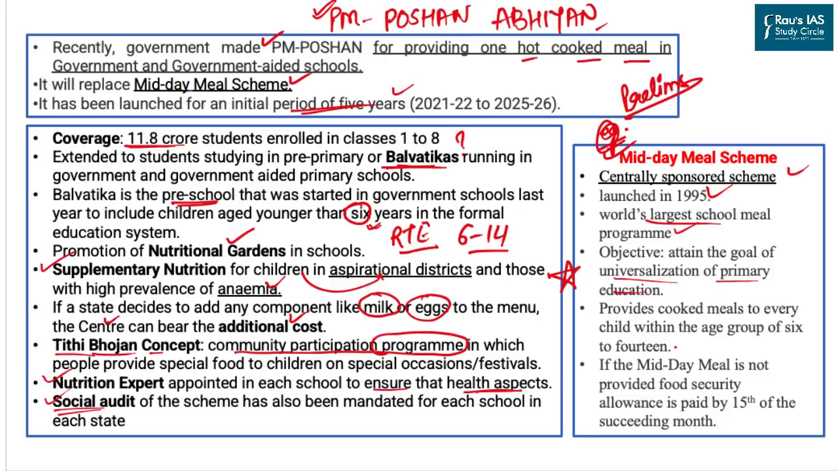The next point is that the scheme provides food to children between 6 to 14 years as per the right to education, fulfilling the same criteria fulfilled by the right to education. And like many other government schemes such as MGNREGA, if food is not provided, the food security allowance will be provided within 15 days of the successive month. So this should be clear in your mind while preparing for important schemes related to hunger.